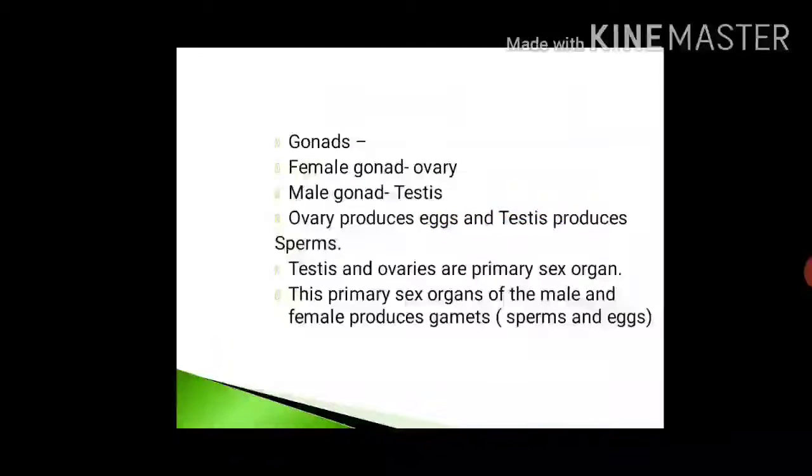In that, there is the formation of secondary sexual organs. In male and female, both have gonads. The female gonad is known as the ovary, and the male gonad is known as the testes. The ovary produces eggs and the testis produces sperms. These testes and ovaries are primary sex organs, and these primary sex organs of male and female produce the gametes, and those gametes are known as sperms as well as eggs. So this is about the secondary sexual character.